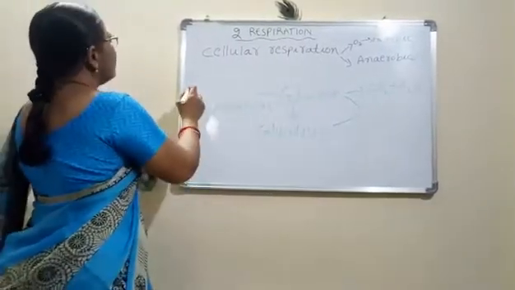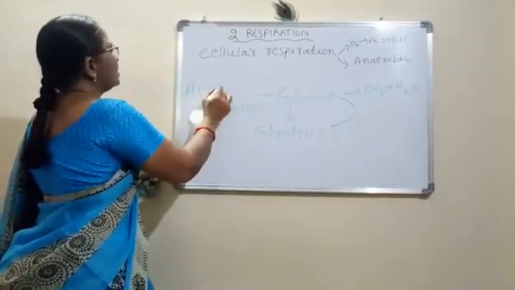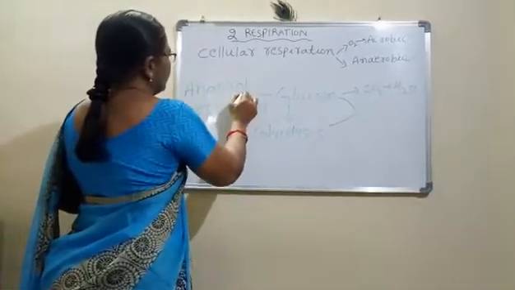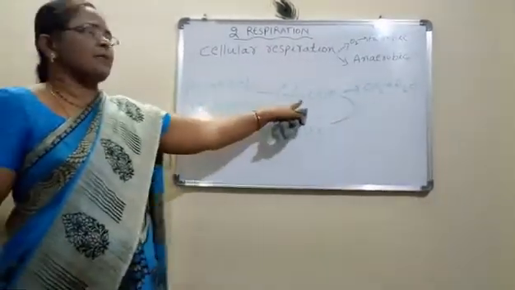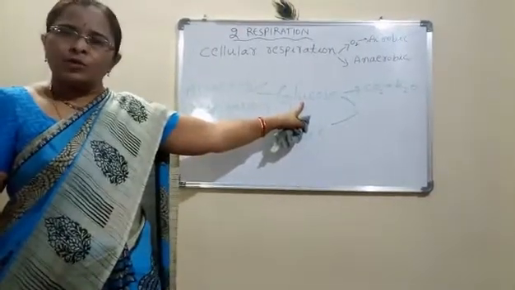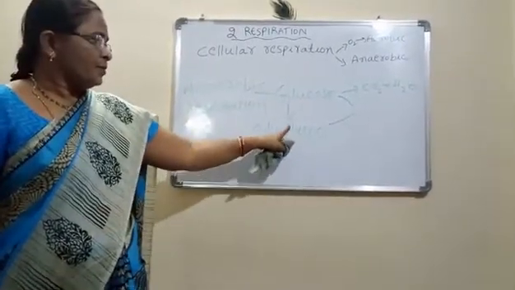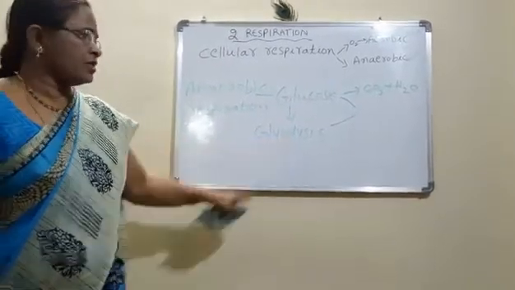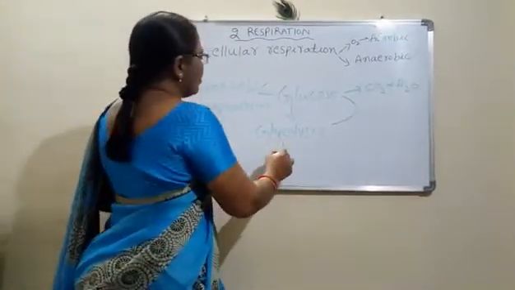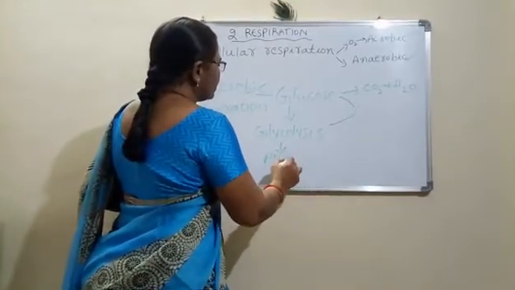So anaerobic means without oxygen. In anaerobic respiration also the first step is common. The glucose breaks down by the process called glycolysis and forms the pyruvate molecule.